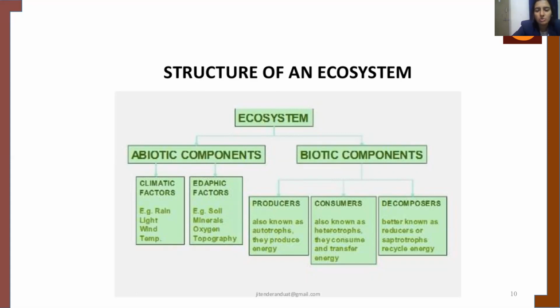So if we talk about producers, they're also known as autotrophs because they produce their own energy. And when we talk about the consumers, they are also known as heterotrophs. They consume the energy transferred from another, and also transfer energy. When talking about the decomposers, they're better known as reducers or saprotrophs and help in recycling of energy. So these are the biotic components, which we'll be looking into in depth later.